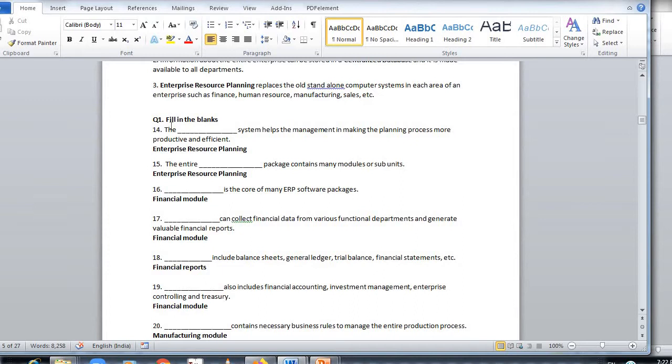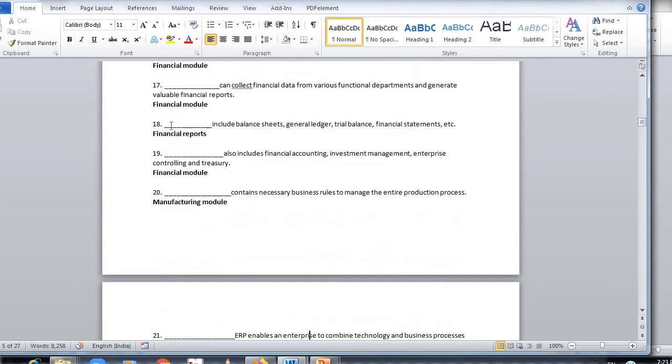Answer is Financial Module. DASH can collect financial data from various functional departments and generate valuable financial reports. DASH includes balance sheet, general ledger, trial balance, financial statement, etc. DASH also includes financial accounting, investment management, enterprise controlling and treasury.